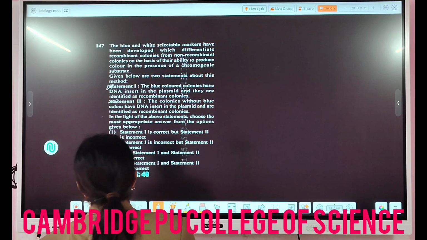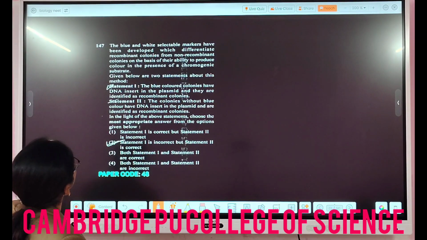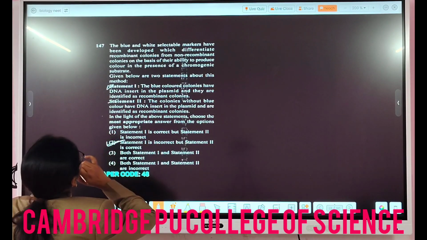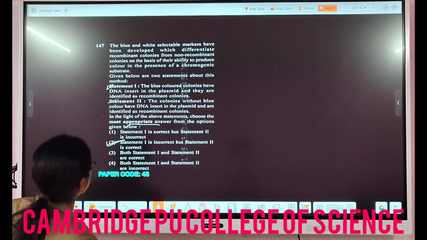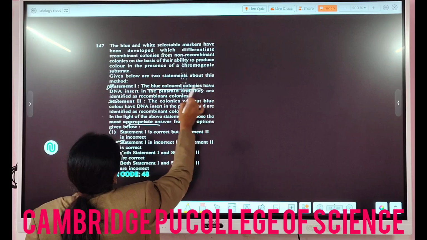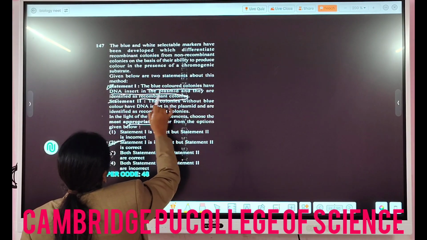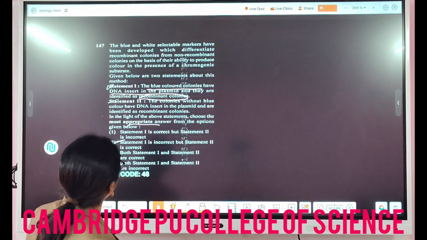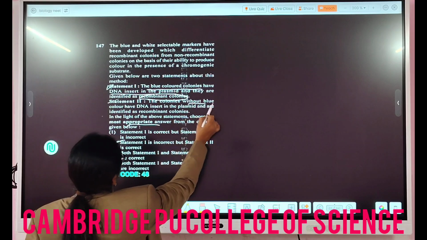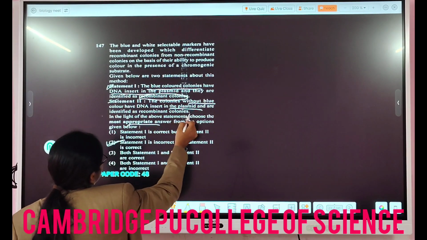Then the blue and white selectable markers. Given below are 2 statements and we have to choose the most appropriate answer. Statement 1 is incorrect here. Why? Because they are saying the blue colored colonies have DNA insert in the plasmid and are identified. No, the blue colored ones are non-recombinant, right? But statement 2 is correct. Colonies without blue color, meaning white color, have DNA insert in the plasmids and are identified. This is correct.